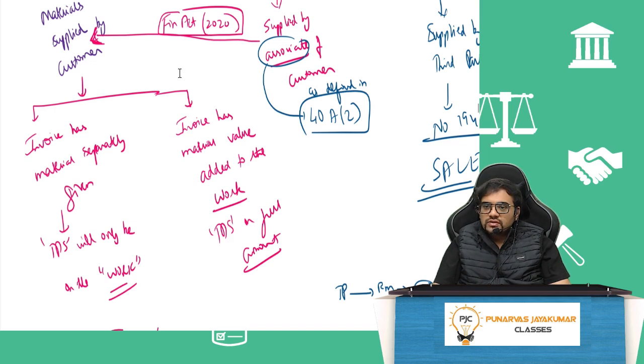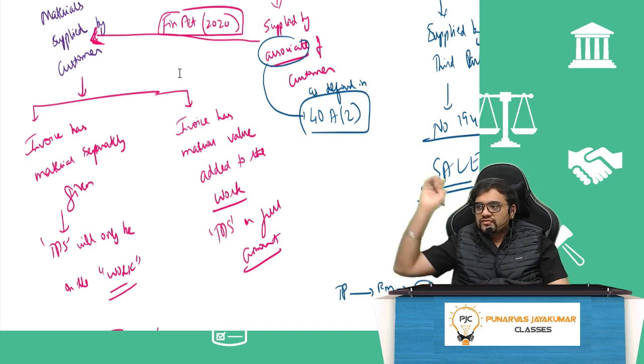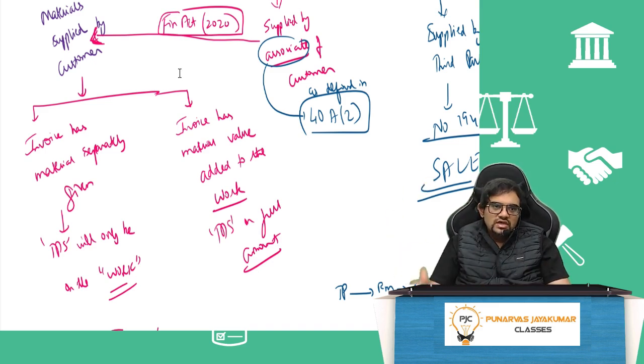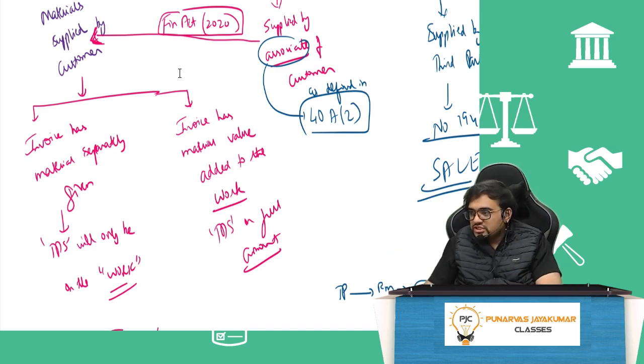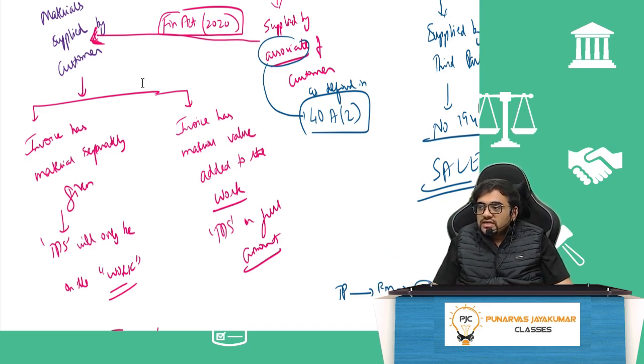To avoid this, what people were doing, they were asking a related party to supply the jewel. If I want a jewel, I'll ask my father to supply it. If I am a company, I'll ask my holding company to supply it. Like that, I was cheating, because in that case, no TDS. Why? Because materials are not supplied by the customer, it is supplied by somebody else. So an amendment came.